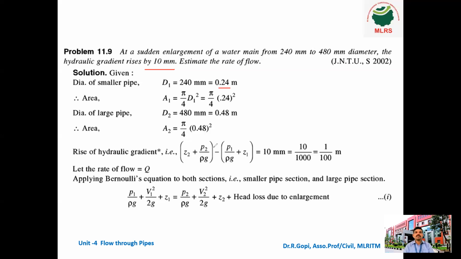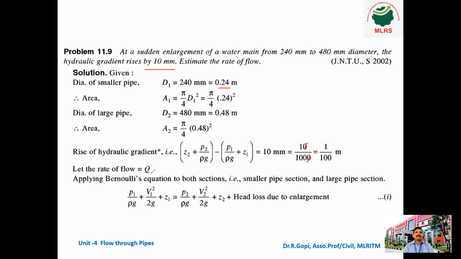Okay, so Z2 plus P2 by rho g minus P1 by rho g plus Z1 is equal to 10 mm. Okay, so from that, mm you must convert into meters. Meters means 10 divided by 1000, so finally 1 by 100 meter. This is the rise of hydraulic gradient in terms of meter.